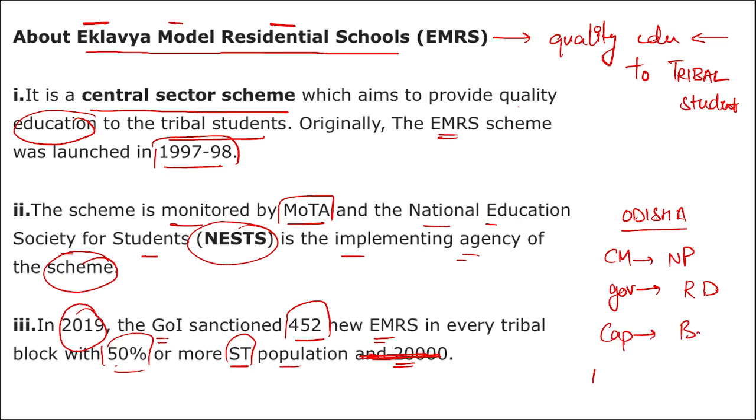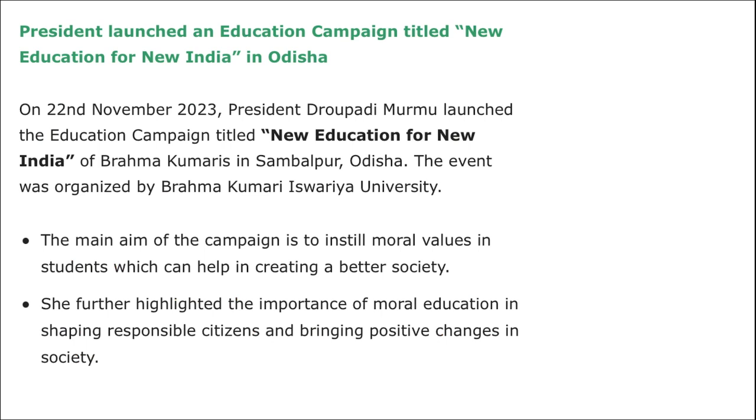Bhubaneswar. Then in Odisha only, remember, there are national parks such as Simlipal National Park and Bhitarkanika National Park. Then apart from this, we saw there was a campaign launched by her, that is New Education for New India, right? President Draupadi Murmu ma'am launched this education campaign, New Education for New India, and it is for Brahma Kumaris in Sambalpur, Odisha.